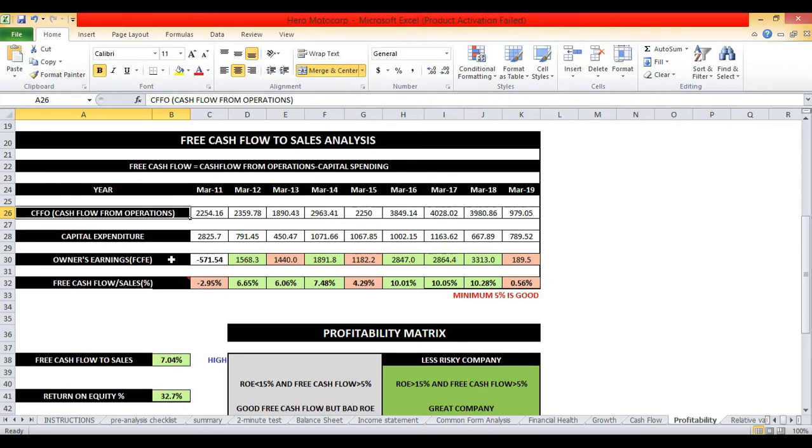Because we need to be able to separate out businesses that are net users of capital, that is the ones that spend more capital than they take in, from the businesses that are net producers of capital, because it's only that excess cash that really belongs to us as shareholders. You may sometimes see free cash flow referred to as owner's earnings, because that's exactly what it is. The amount of money the owners of a company would withdraw from the treasury without harming the company's business operations.